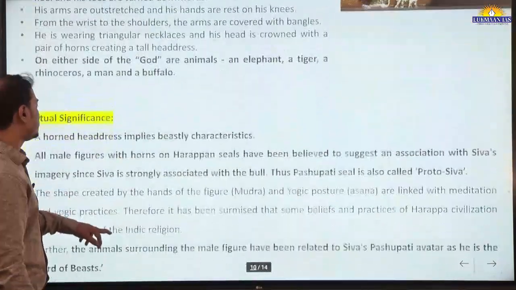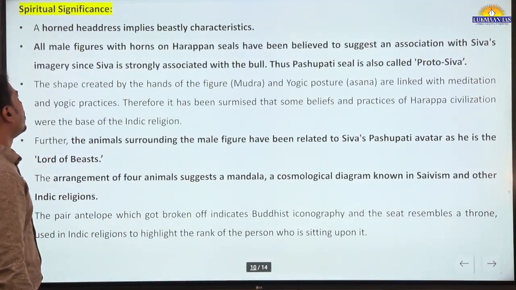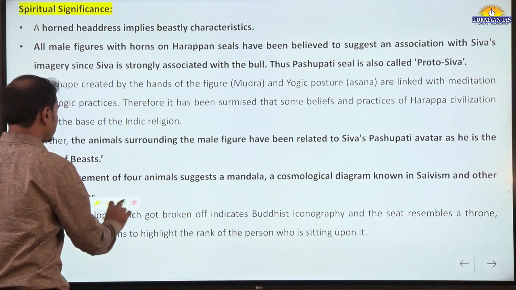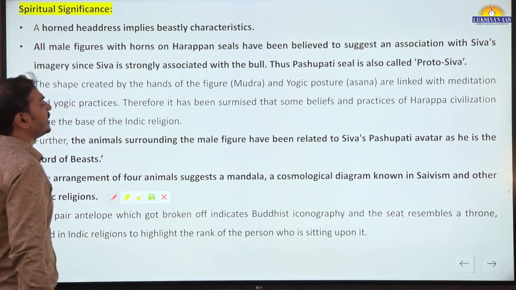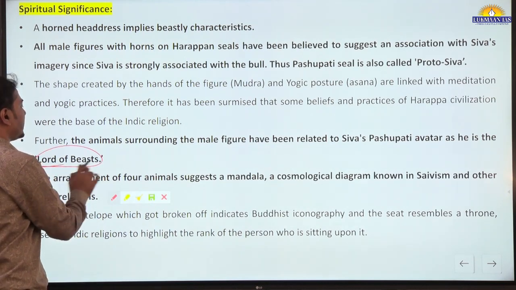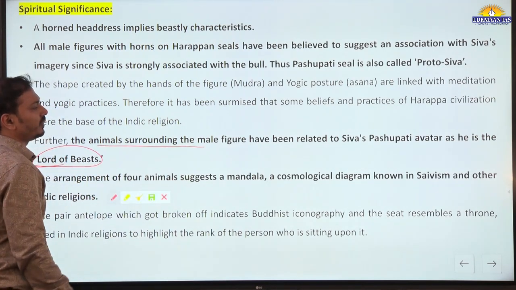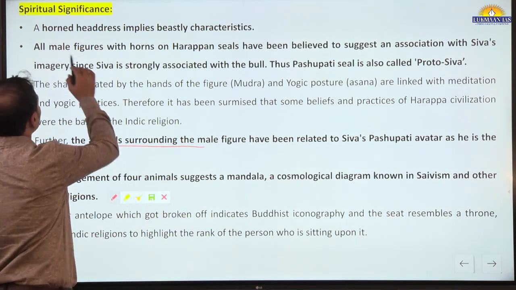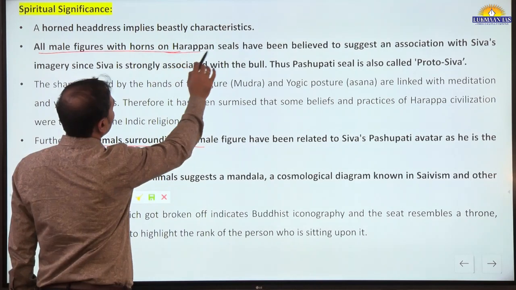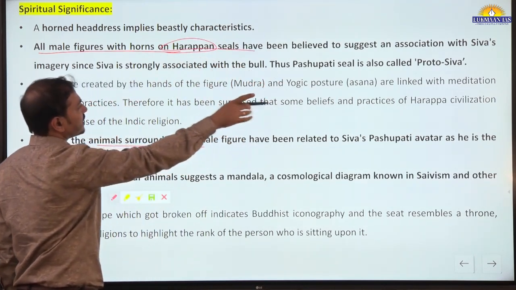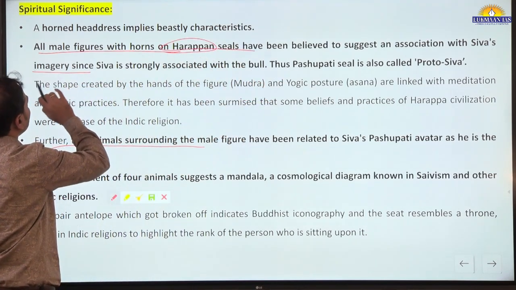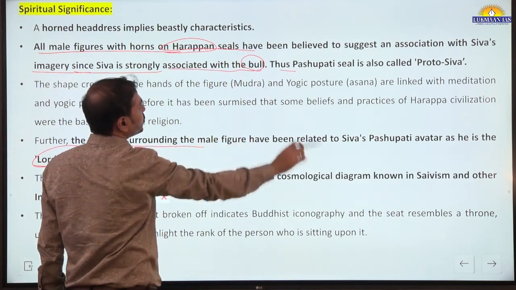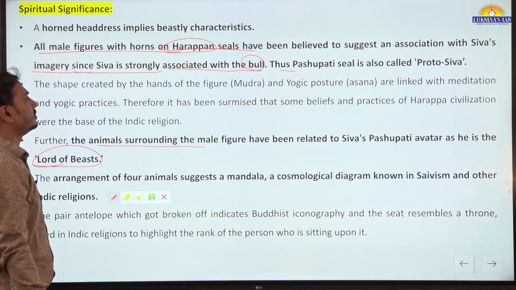Now, the spiritual significance is also there. The horn headdress implies beastly characteristics. Shiva is associated as the lord of beasts, with animals surrounding the male figure, so that is also linked to Shaivism. Then all male figures with horns on Harappan seals have been believed to be associated with Shiva's imagery, since Shiva is strongly associated with the bull. Thus the Pashupati seal is called Proto-Shiva.